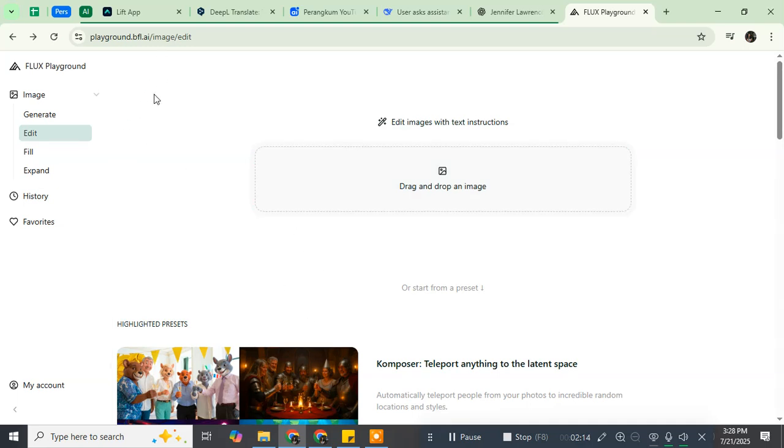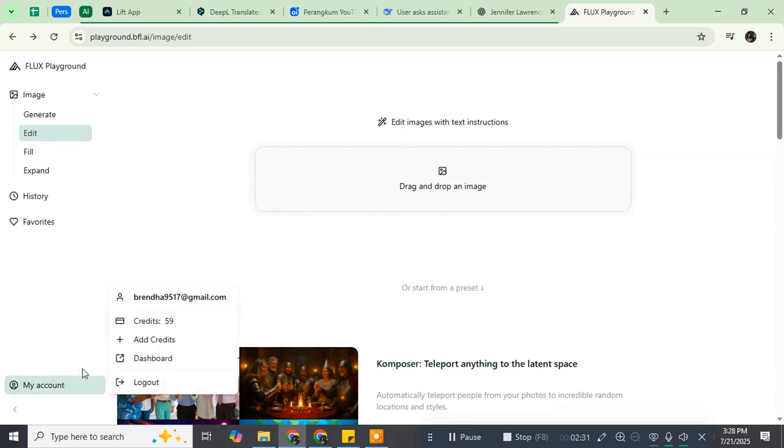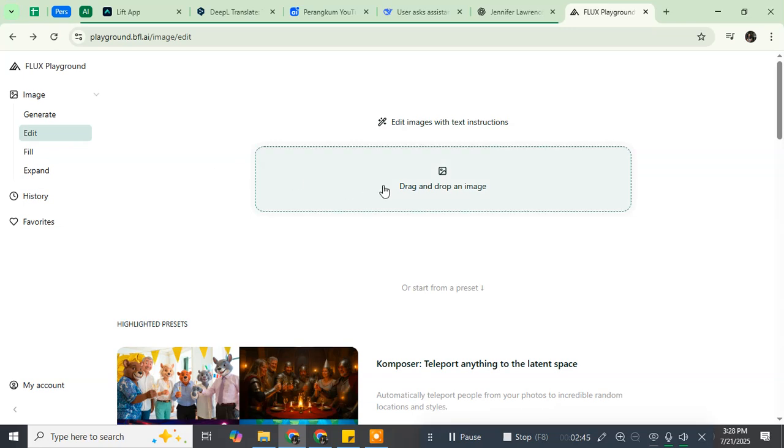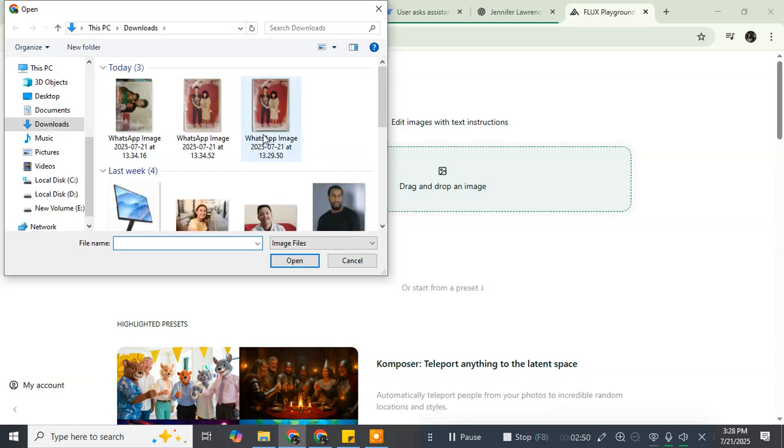So here I have also logged into the Black Forest AI playground. I will click edit, and also don't forget to check your credits left. Here I have 559 credits left to do this project, or to edit this photo. I will start off with the edit and drop the image here from my device. Let's say I will start from this photo.